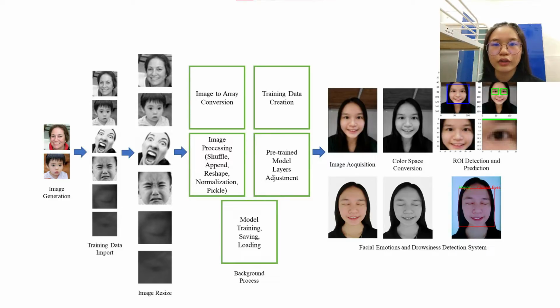Next, the layers for the pre-trained model are adjusted to perform the appropriate classifications. Then, the model is further trained with different algorithms to perform the appropriate probability distribution, such as rectified linear unit to eliminate negative output, and softmax activation function to perform multinomial probability distribution, or sigmoid activation function to perform binary classification.